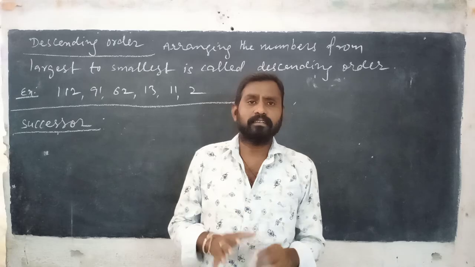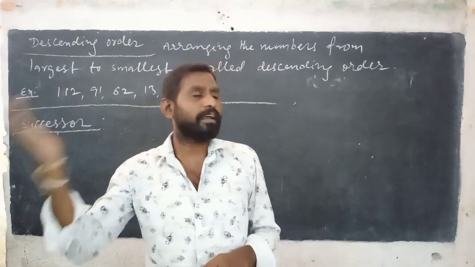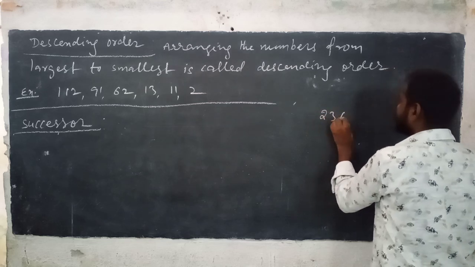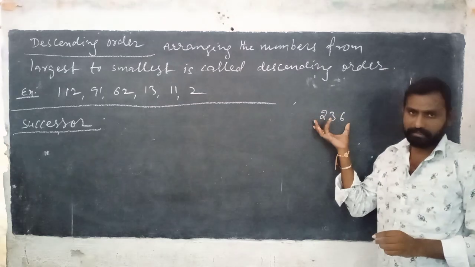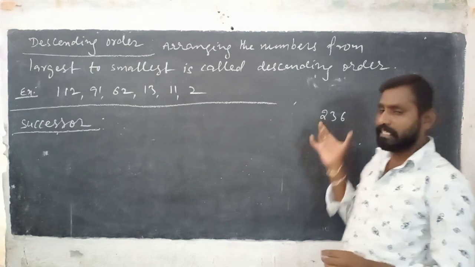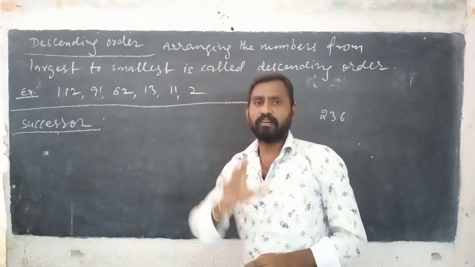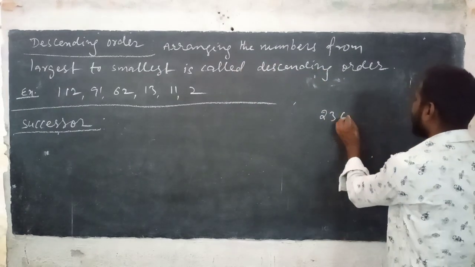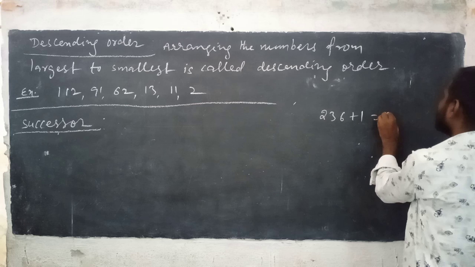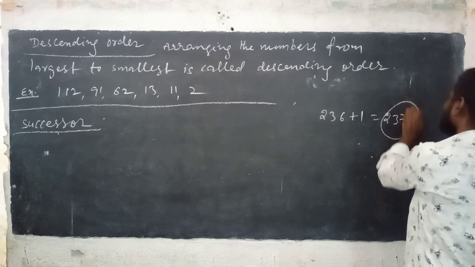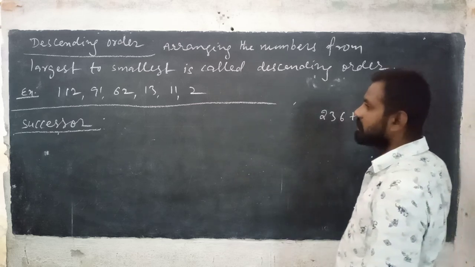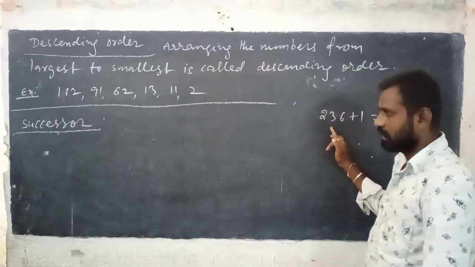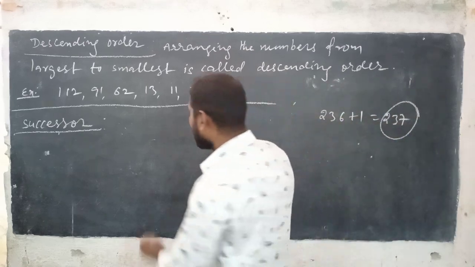For example, I am taking 236. This is the given number. If we add 1, what we get? 237. 237 is the successor of 236.